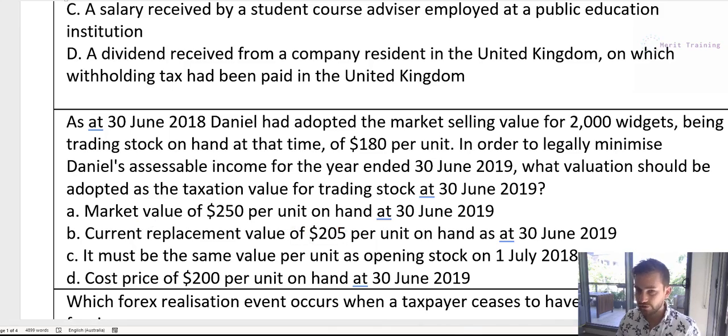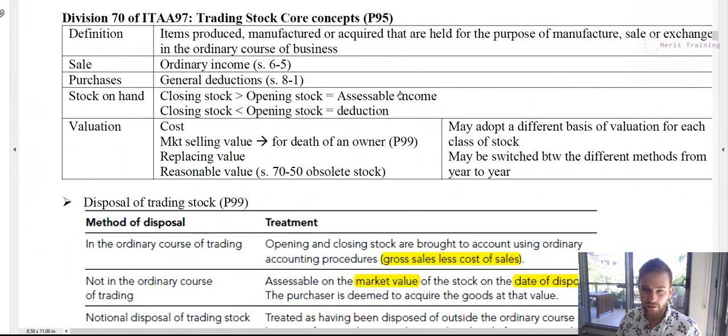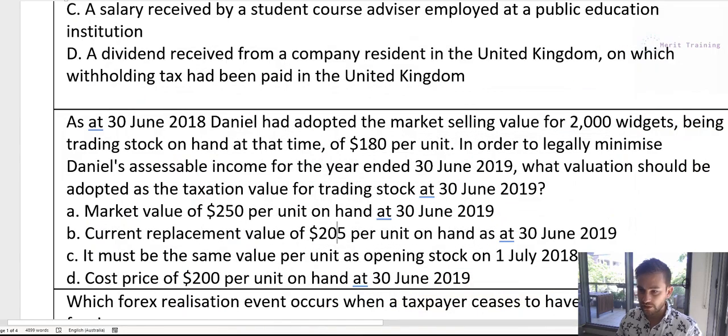So to figure out what the answer is, we need to understand what the formula is in terms of calculating assessable income. If your closing stock is greater than your opening stock, you're going to record that difference as assessable income. So if we're going to minimize his assessable income, we want to minimize the value of closing stock. So we need to figure out which of these has the lowest value of closing stock, then choose that method, and that's going to effectively reduce his taxable income. In this case we've got 250, 205, and this one's 200, so clearly this is the lowest value.